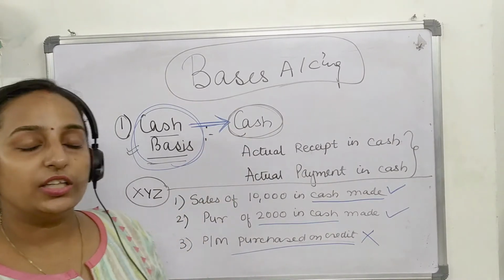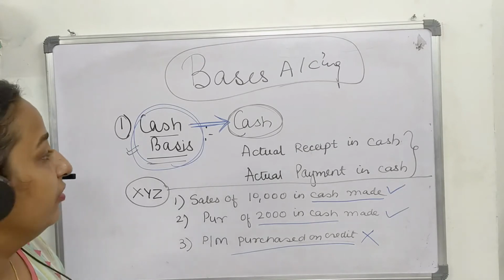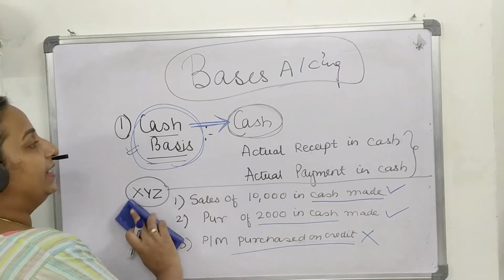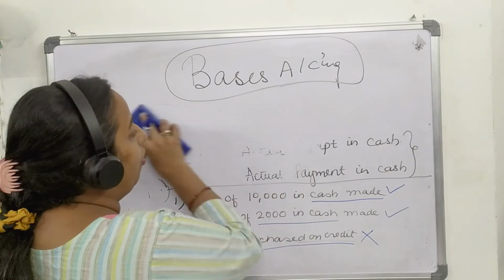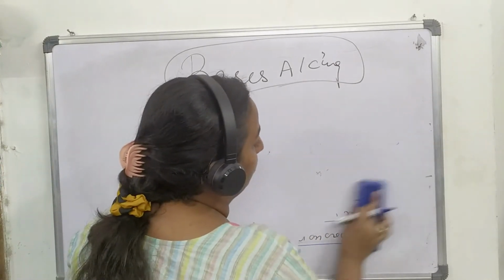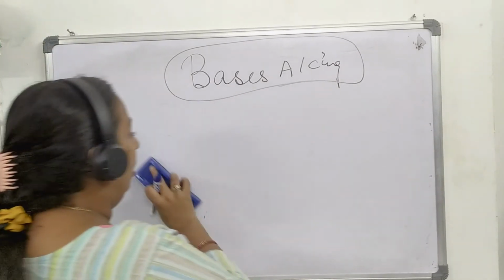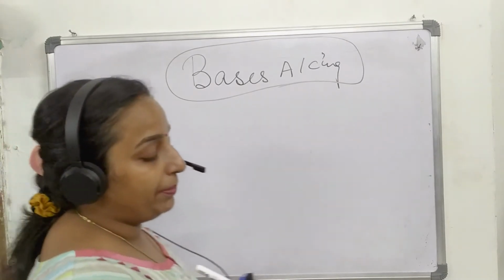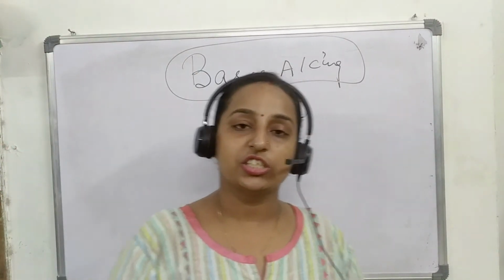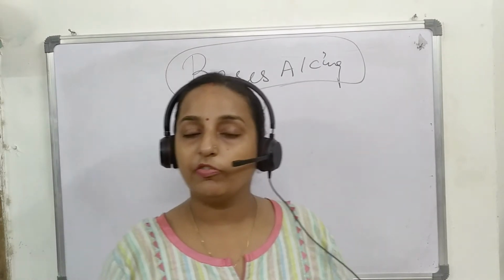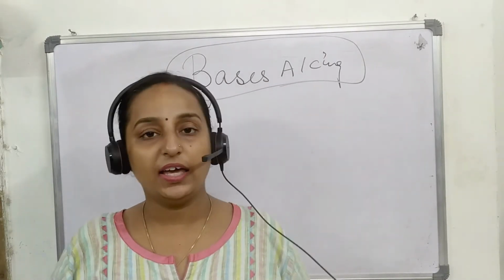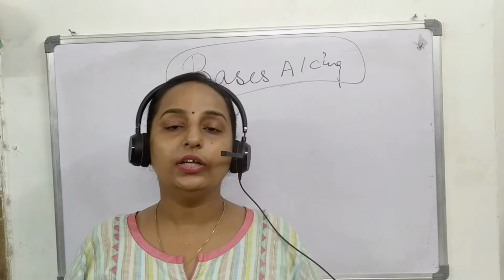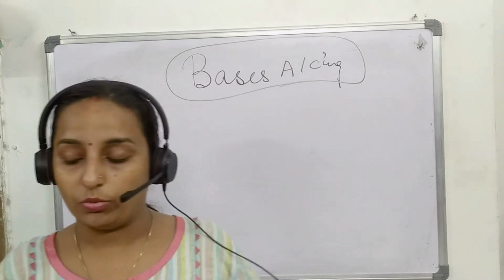Other transaction that does not have any cash element will not be recorded in cash basis of accounting. So, any transaction that has the impact on cash, whether the cash is increasing by receipt or the cash is decreasing by expense, will be recorded in cash basis of accounting.